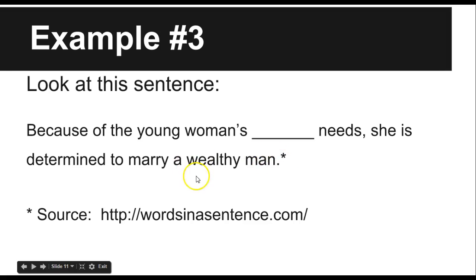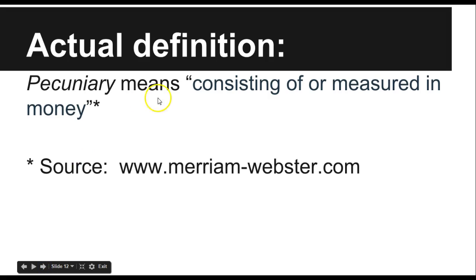Now, we could say this wealthy man is full of status, and we could say this is an ego need, but why wealthy? Why not just important man? So we know that wealth has something to do with money, so it makes sense because of the young woman's financial needs, because of the young woman's monetary needs. And when we check the definition, we find that pecuniary does in fact mean consisting of or measured in money.